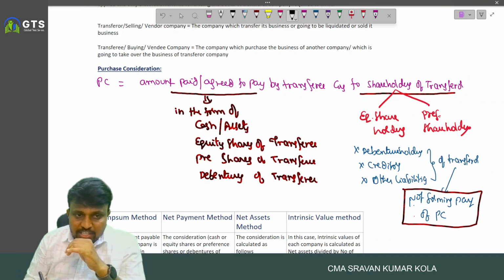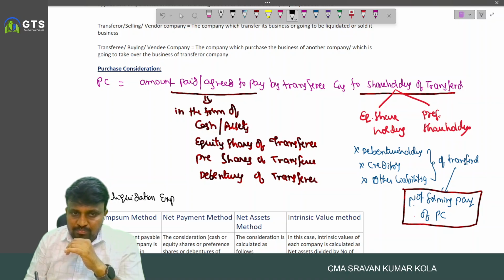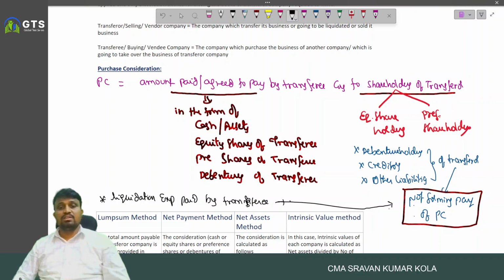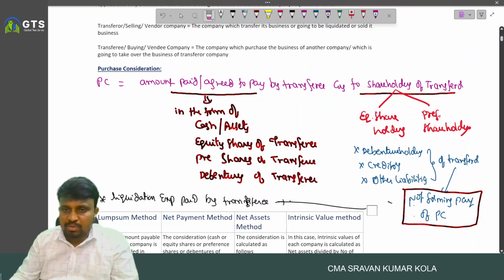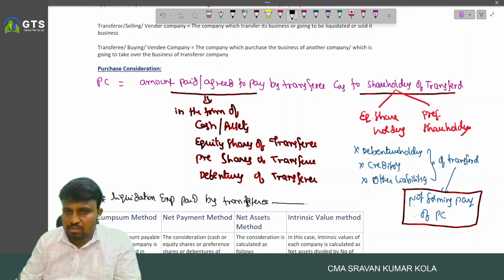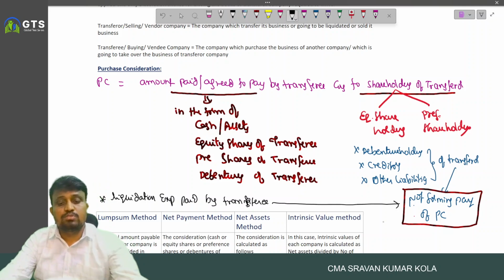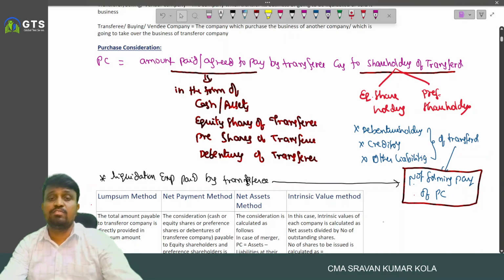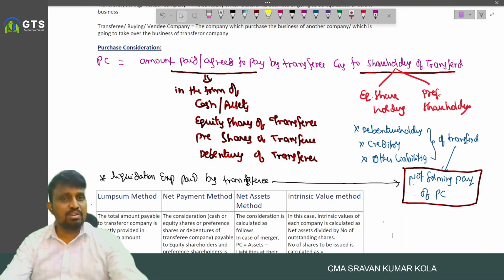So the liquidation expenses paid by the transferee are also not forming part of purchase consideration. Purchase consideration covers only the amount payable to the shareholders of transferor. To any other person, it never forms part of this.